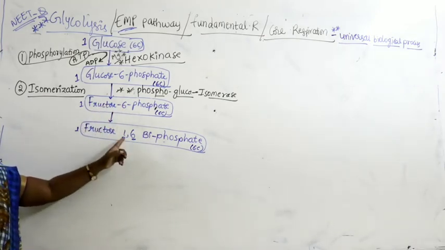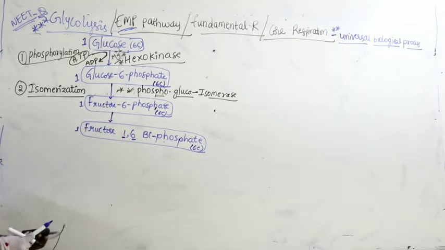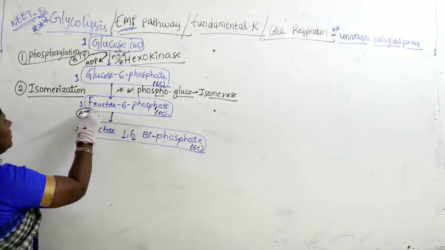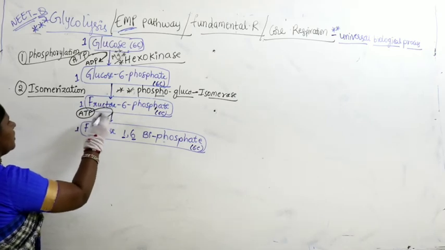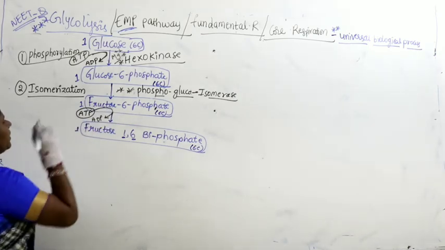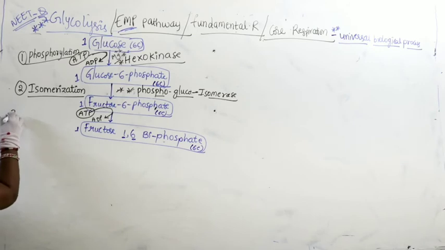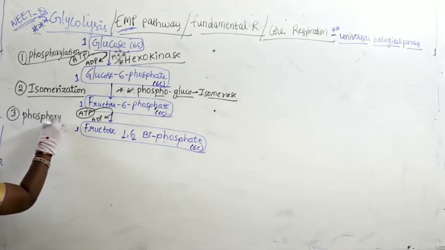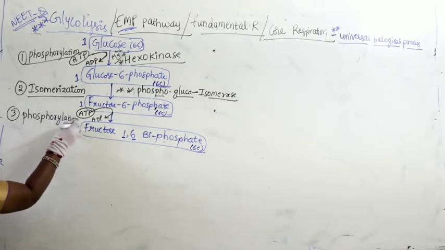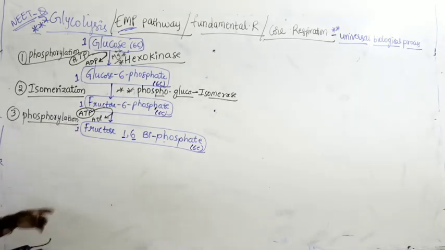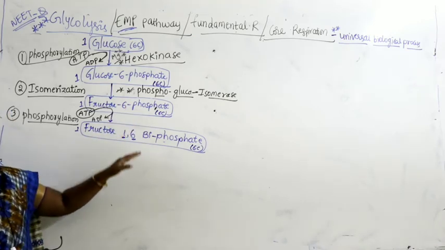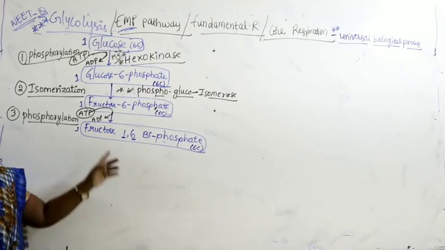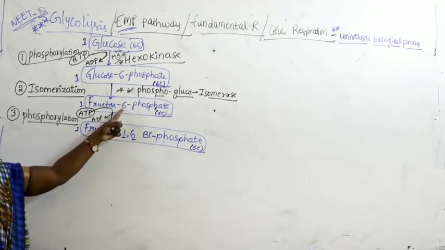But in the next step we are getting one more phosphorus. From where are we getting one more phosphorus? Again here ATP is utilized, consumed and converts into ADP. So the third step is also called phosphorylation. Third step is also called what? Phosphorylation. So fructose 6-phosphate converts into fructose 1,6-biphosphate, and already one phosphorus is there at the 6th carbon.